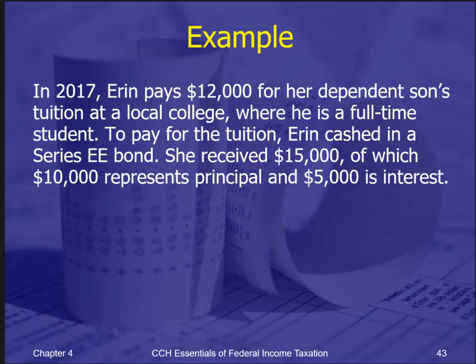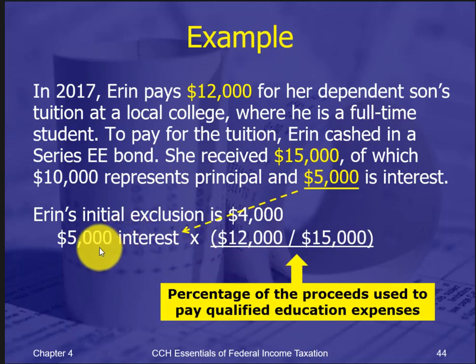Okay, so $12,000 is our tuition cost. Cash in series bond, we received $15,000. So to have all of our interest excluded, we would have to spend $15,000, all the principal and all the interest, which she didn't. So that's why we have to use our lovely formula. We figure out, we know that the interest is $5,000. We take it by the ratio of how much it cost us for the expenses to how much we received.